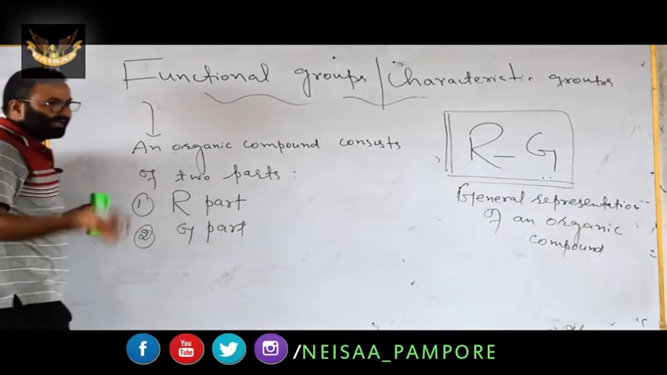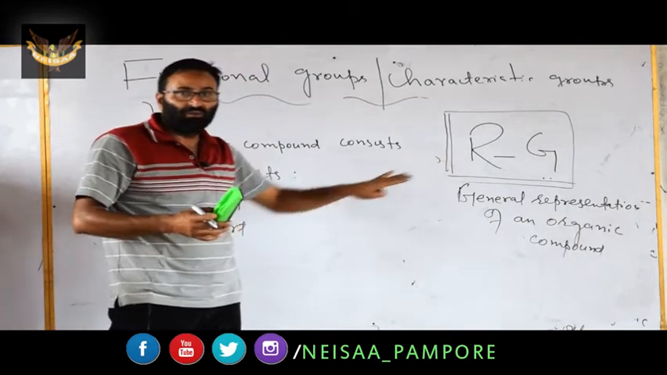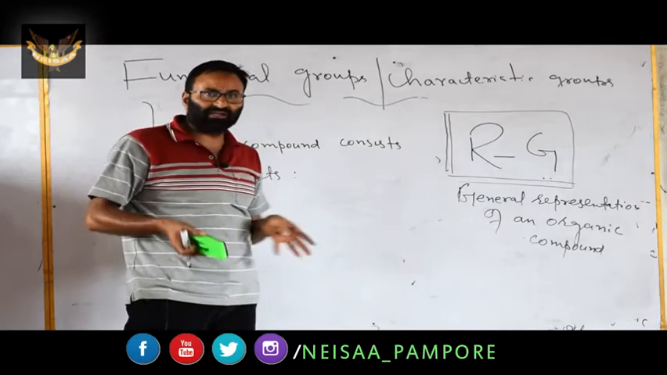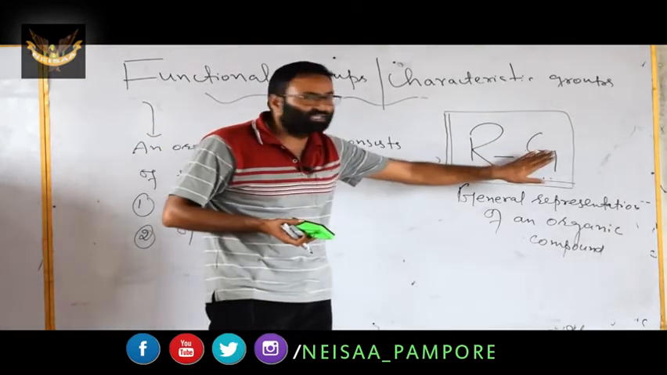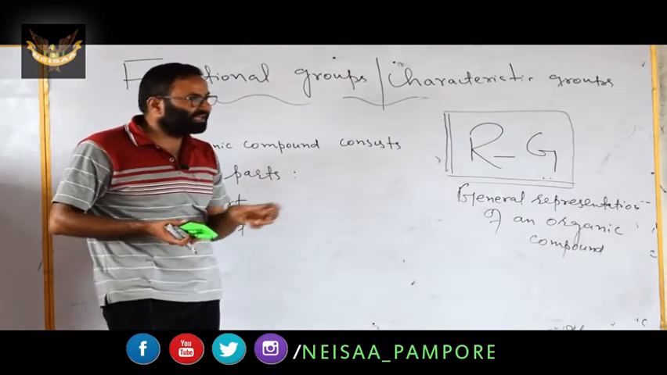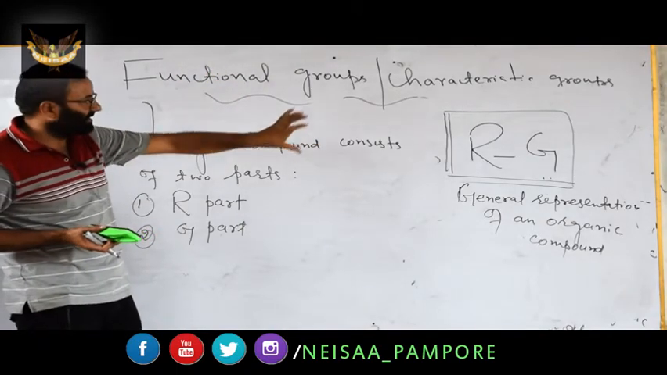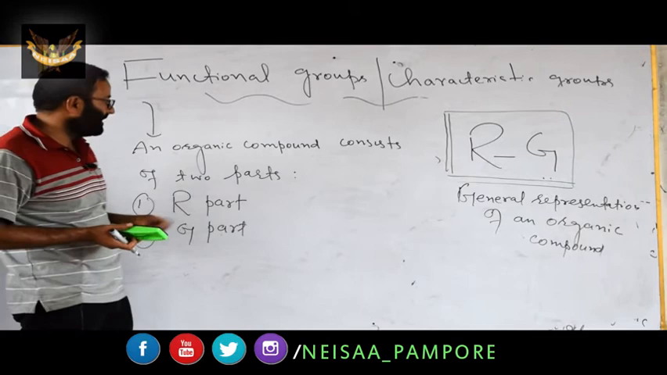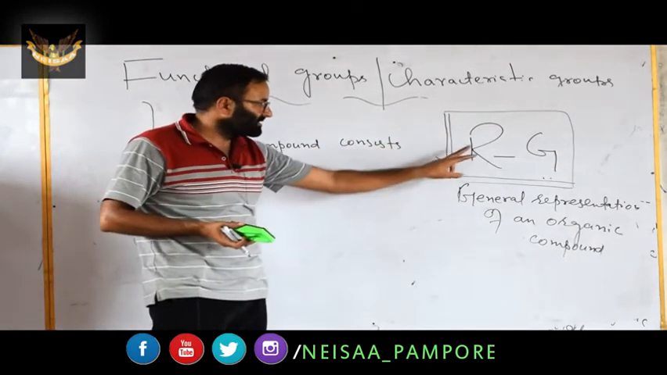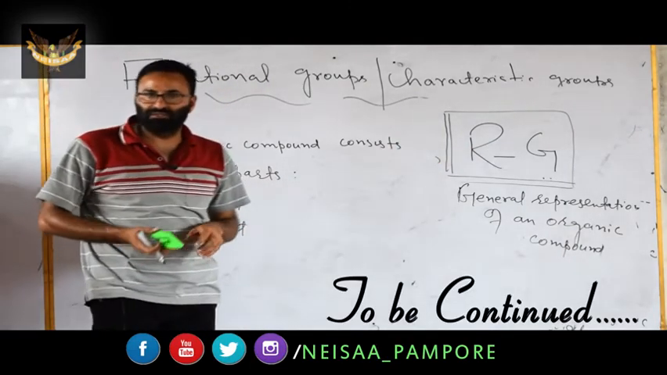And inshallah, in the next lecture, we will discuss what the R part is, what the role of the R part is, and which properties the R part affects. Similarly, we will discuss what the G part is and which properties it affects. We will discuss the functional group, or characteristic group. But the first point to remember here is that an organic compound, with general representation RG, consists of two parts, the R part and the G part.